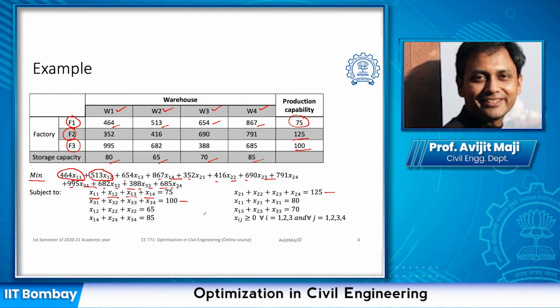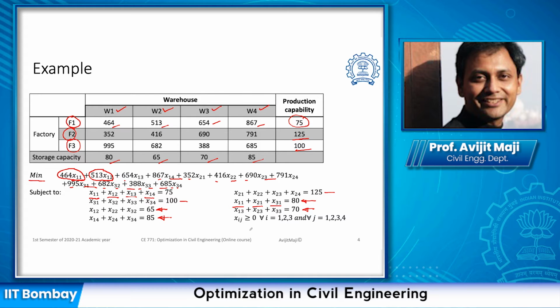Now we need to look into the constraints from the warehouse point of view. What has been transported from factory 1, factory 2 and factory 3 to warehouse 1, the total is going to be 80, warehouse 2 is going to be 65, warehouse 3 is going to be 70 and warehouse 4 is going to be 85.